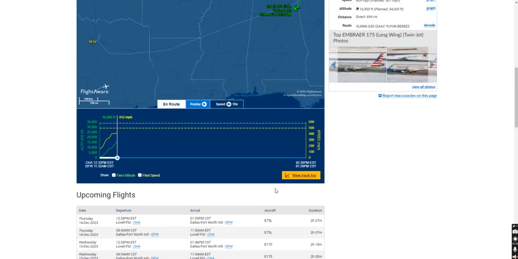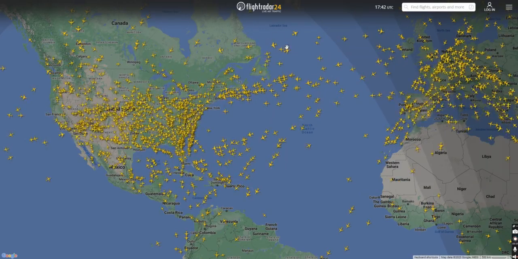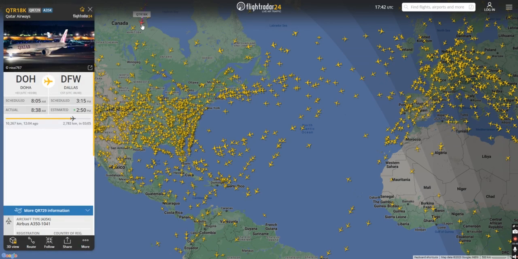This is all available within Flight Radar itself. So let's keep this tag right here, maybe MQ3432. I will then change tabs to Flight Radar now. Basically shows you the same thing, all these different planes all over the place. You can go into random ones, which I can do in later episodes. For an example, you can look at this plane right here going from Doha to Dallas.